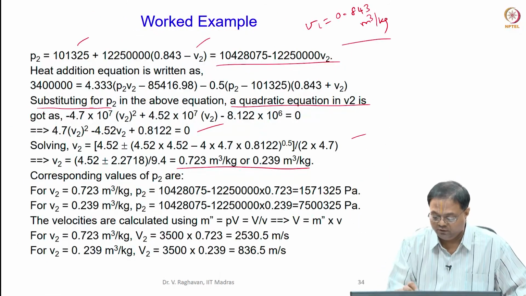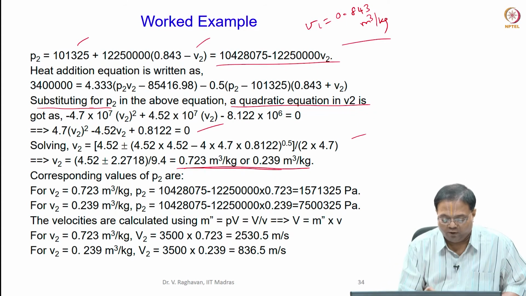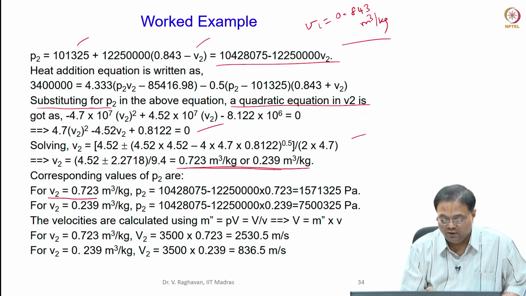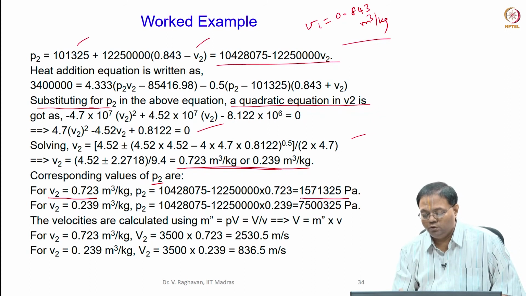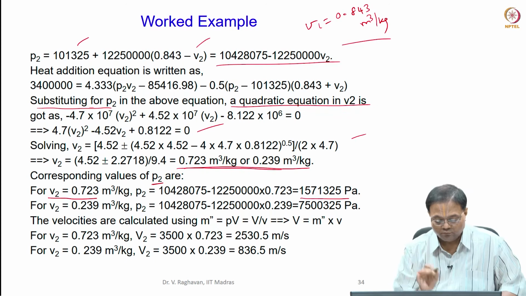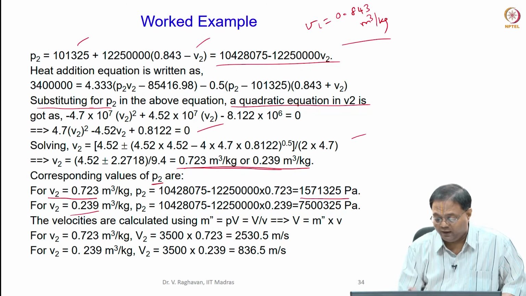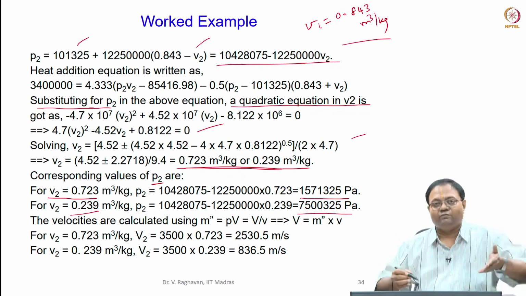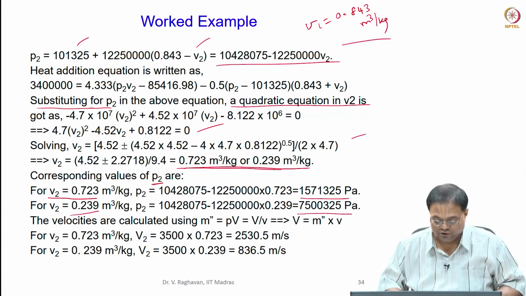Okay. So, now that is the two values I get. Now, for both you will try to fix the state. So, corresponding to the V2 of 0.723, P2 value is got as, say, 1.57 megapascals. Similarly, for V2 of 0.239, I get 7.5 megapascals. So, obviously, you can see the higher, we are traveling in that curve to a higher value of pressure.